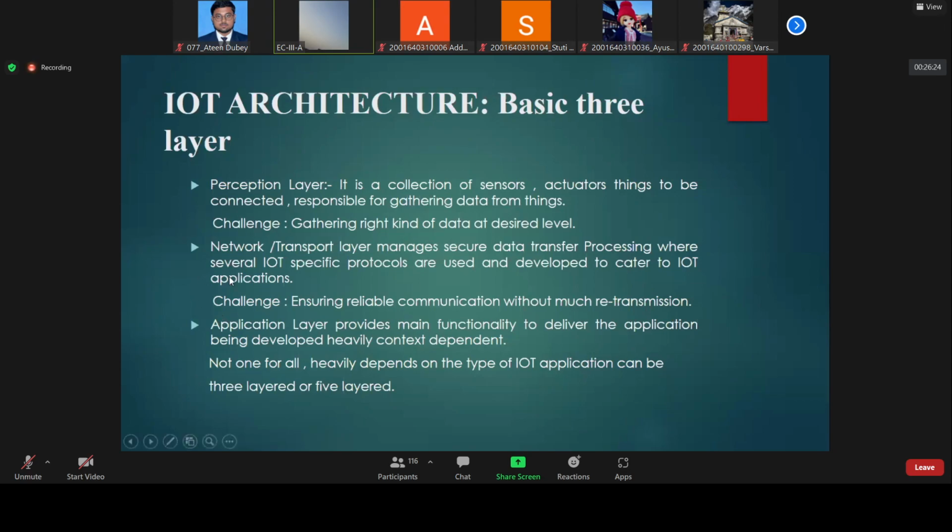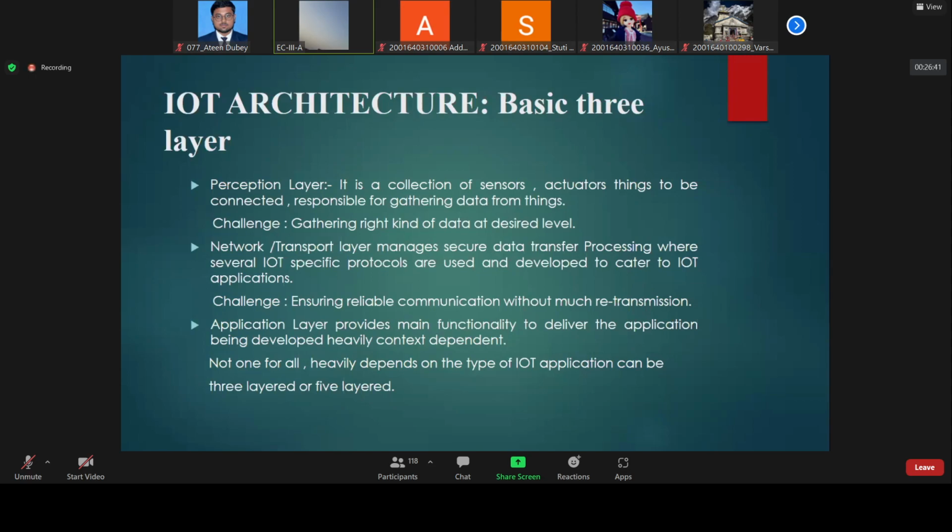Similarly, the challenge in the network layer is ensuring reliable communication without much retransmission. If you make a few projects involving a Bluetooth module, you will see a general problem.